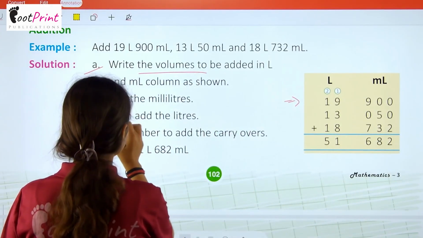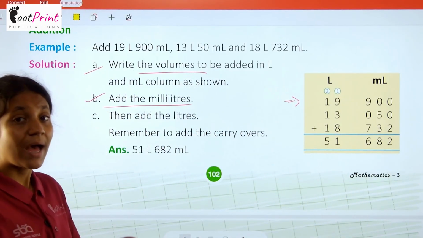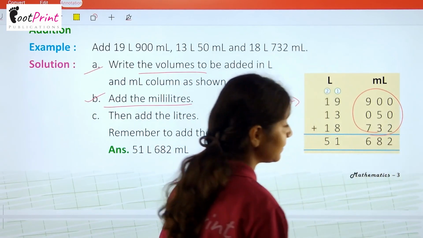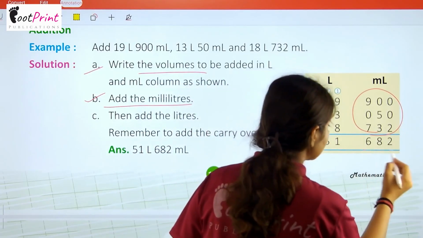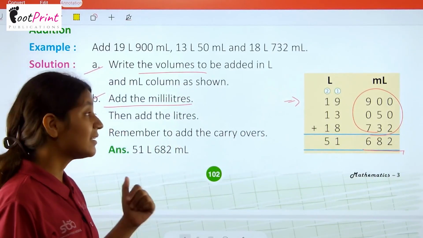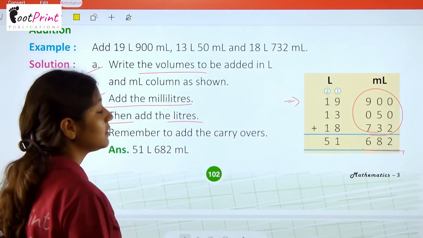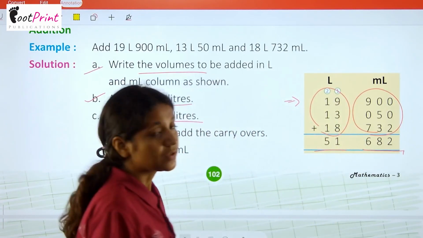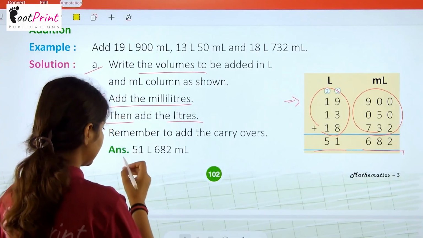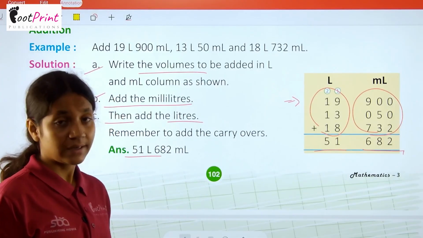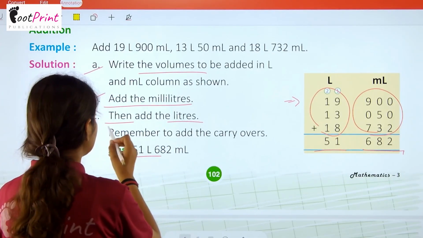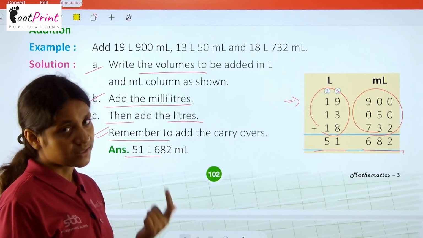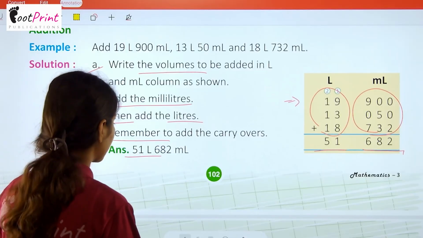Then we have step B, in which we have to add the milliliters. So when we are adding these 3 milliliter values, we are getting 682 in the milliliter column. Now add the liters. When we add these liters, we are getting 51. So in total we are getting 51 liter 682 milliliter. And here is a point: always remember to add the carryover, otherwise your answer will not be correct.